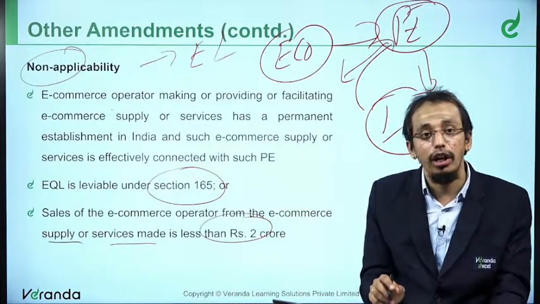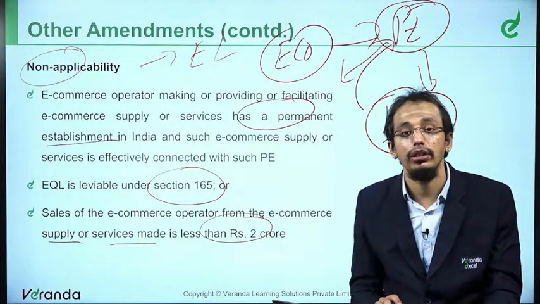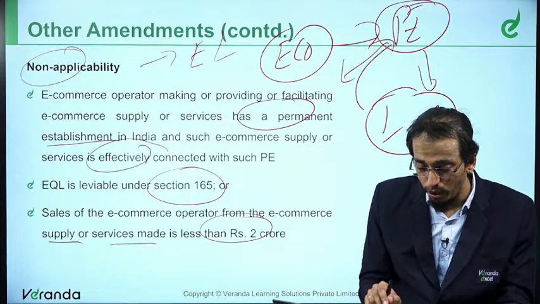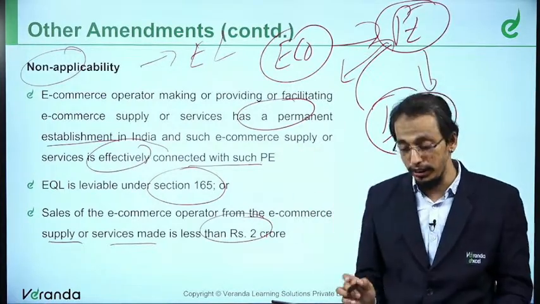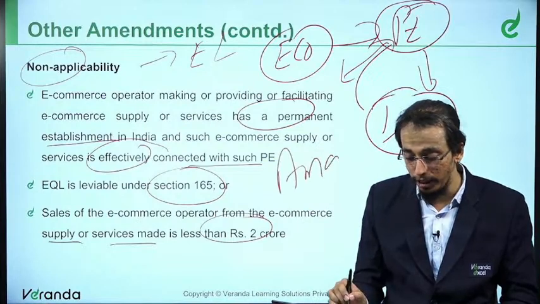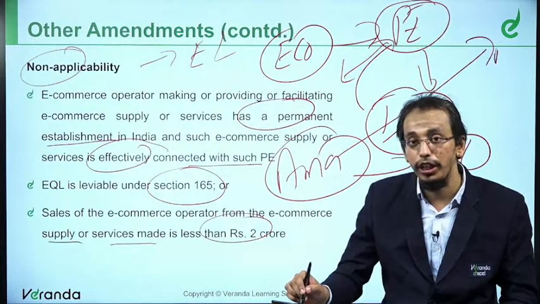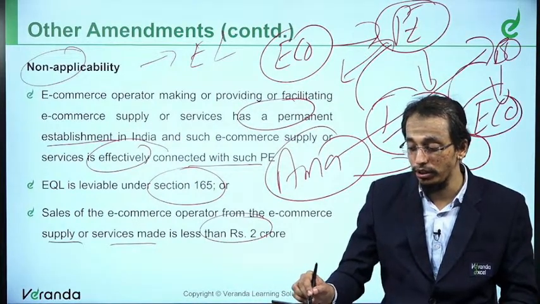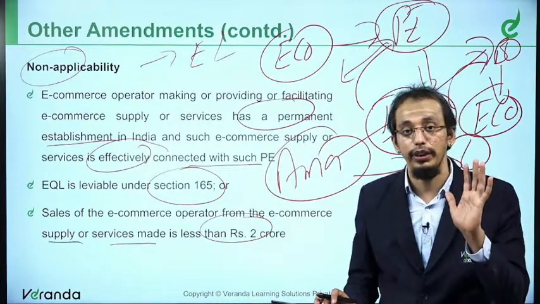So the e-commerce operator has a permanent establishment in India, and the operation is related to that permanent establishment. That is, the e-commerce operation relates to the permanent establishment. Let's say, just a hypothetical example, Amazon has a branch office in India, and the e-commerce operations are carried out by way of this branch office, then equalization levy is not applicable.